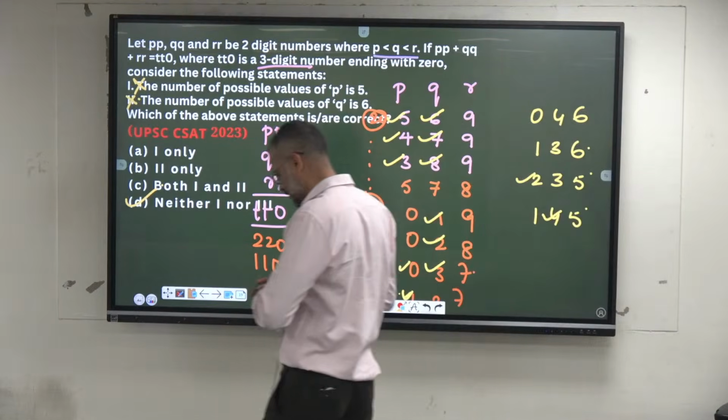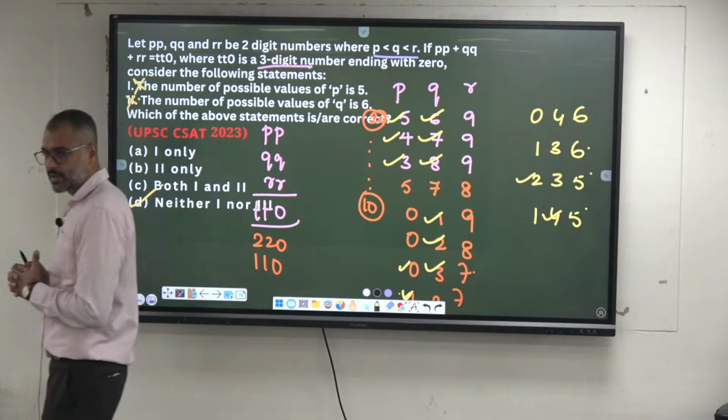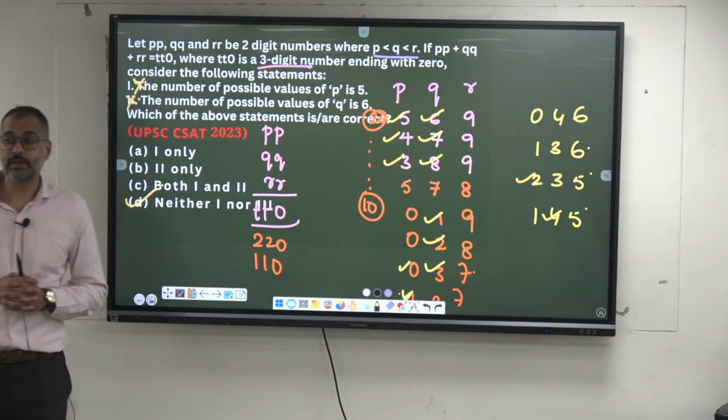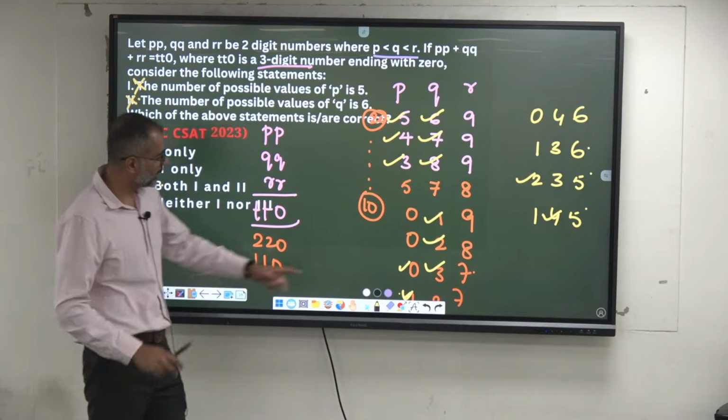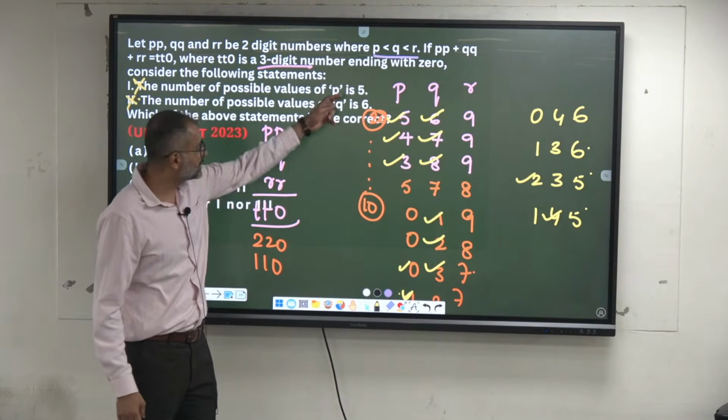Write down quickly. Okay, we'll move on. So if you have many possibilities, there is a chance of missing. You might miss 0 here itself. You'll end up in 5 and 6 here.